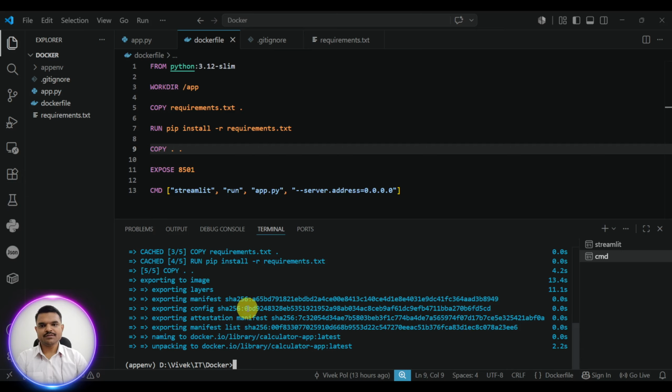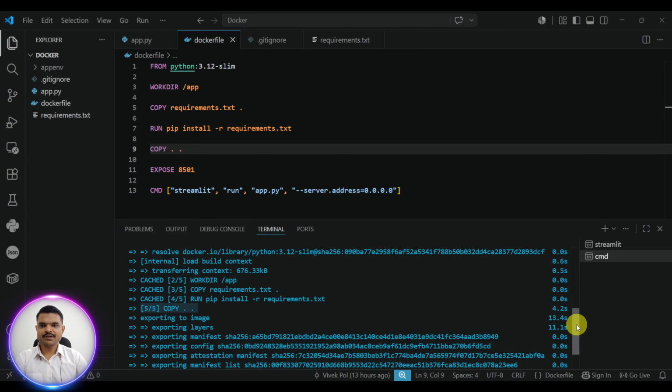So you can see our image is building, is built now. You can see the steps. Step number 5 out of 5, copy. Okay, you can see various steps.